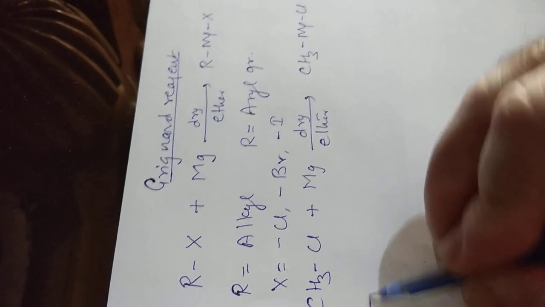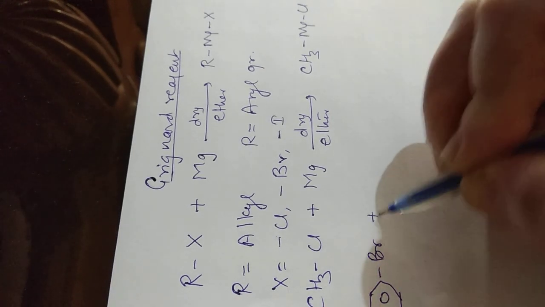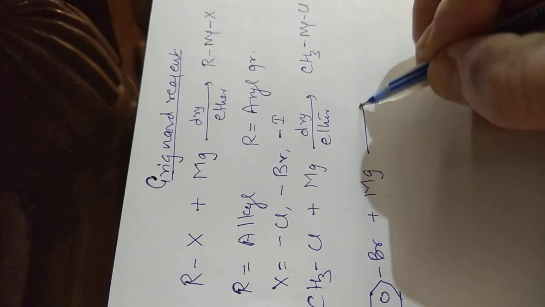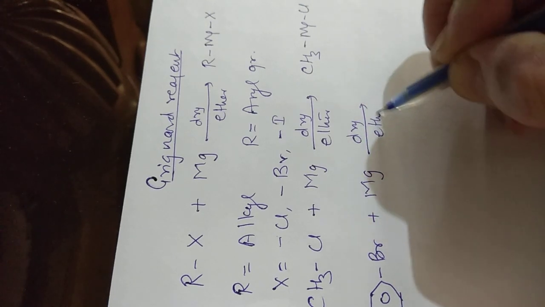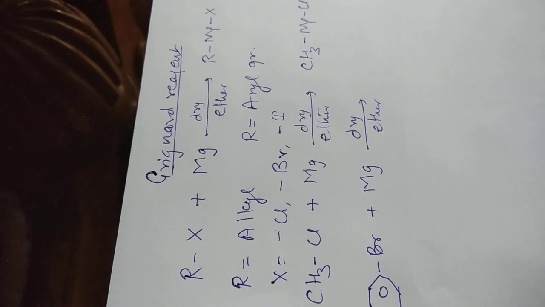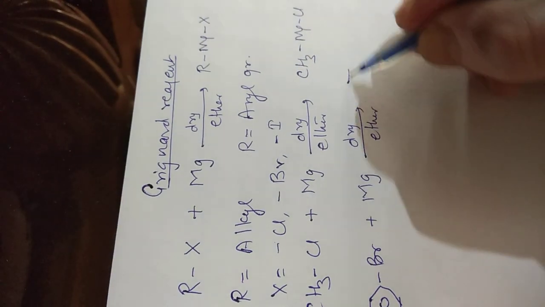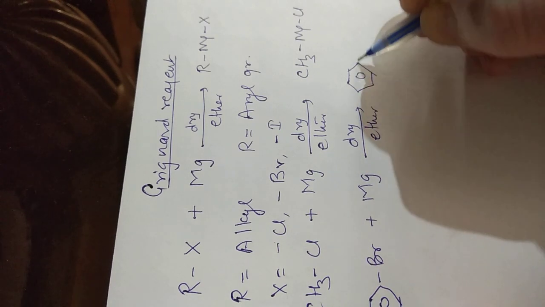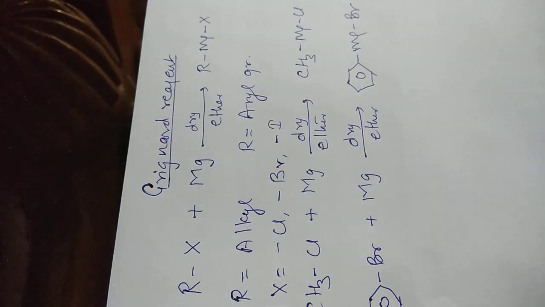Suppose we take bromobenzene and it is treated with magnesium in dry ether. Dry ether means we are taking anhydrous condition. As a result, phenyl magnesium bromide will form.